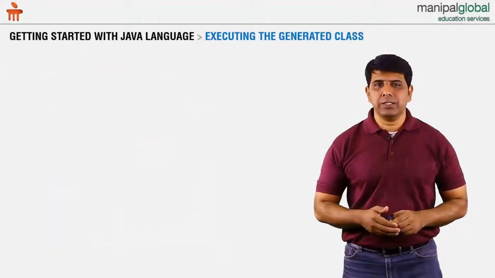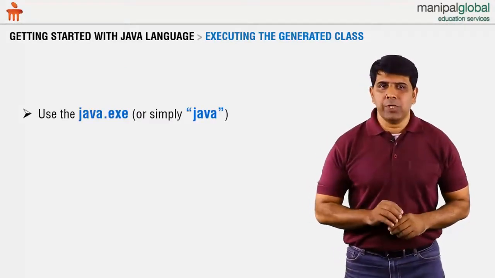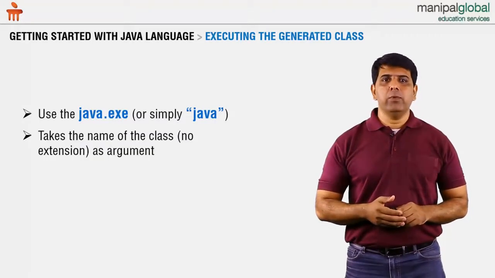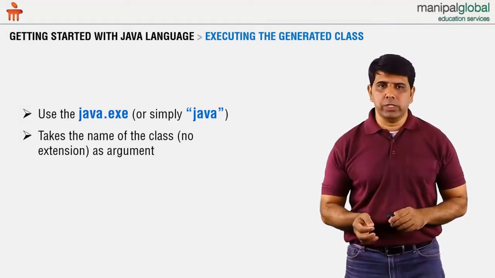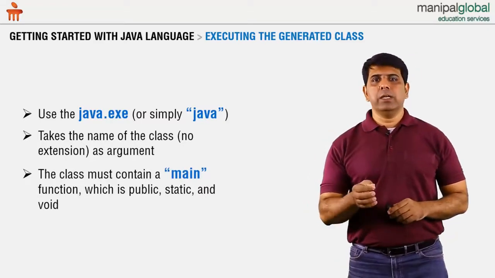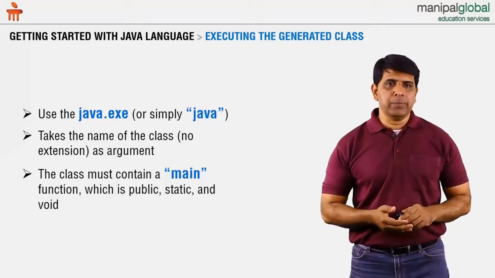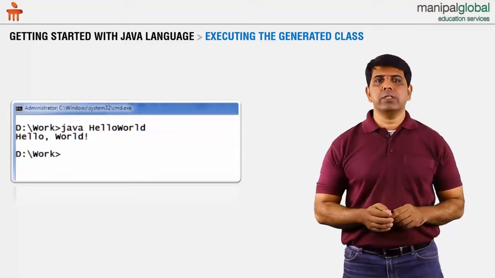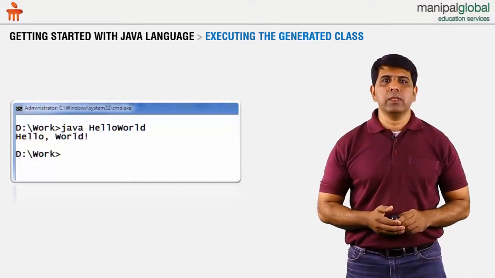Once you have this .class file, all we have to do is to execute it. To execute, we take the help of java.exe, or on other platforms simply java. We need to supply the name of the class, and not the file name or the extension, as an argument. The class must contain a main function, which is public, static, and void, and the class is HelloWorld. So we just execute using java HelloWorld, and there you go, you have the output hello world.